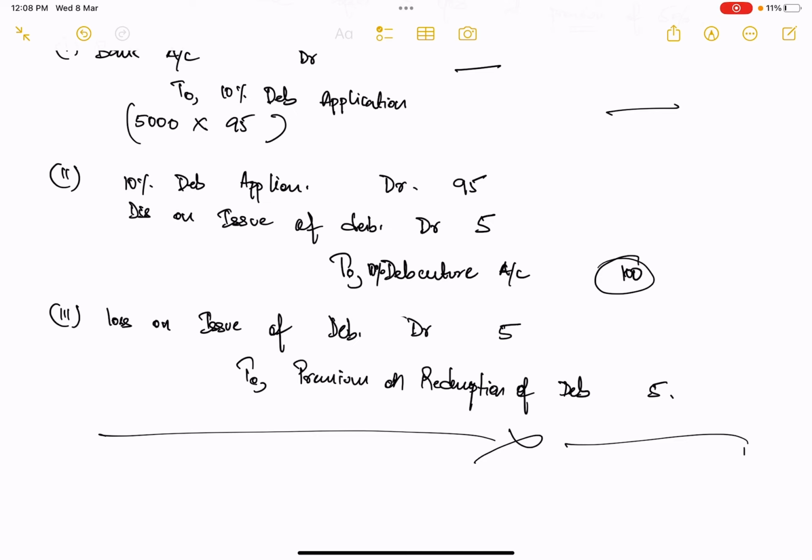But only if there is a situation where the redemption in the future is going to happen at a premium, then this additional entry where you are preparing for that payment of premium, that you will have to add to your entry. All right, this is for the issue of debentures which are redeemable.